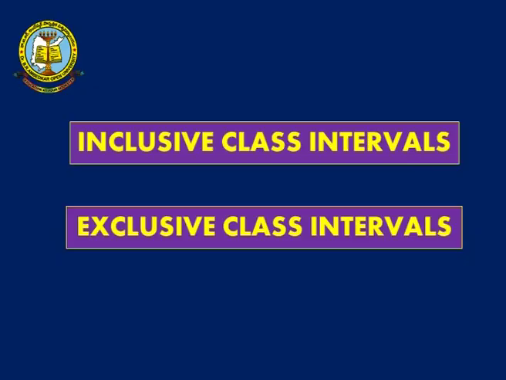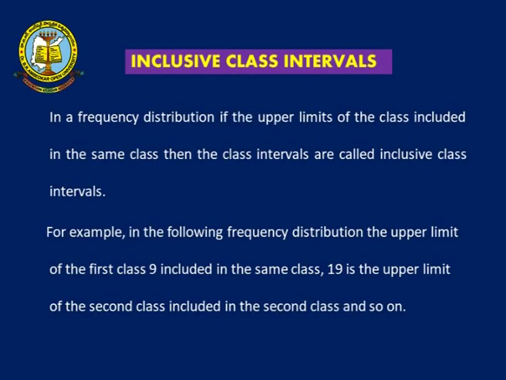Now, here there are two types of class intervals. First one is inclusive class intervals and second one is exclusive class intervals. Class interval means, already you know the definition of what you mean by class interval. First one is inclusive class intervals. In a frequency distribution, if the upper limit of the class is included in the same class, then the class intervals are called inclusive class intervals.